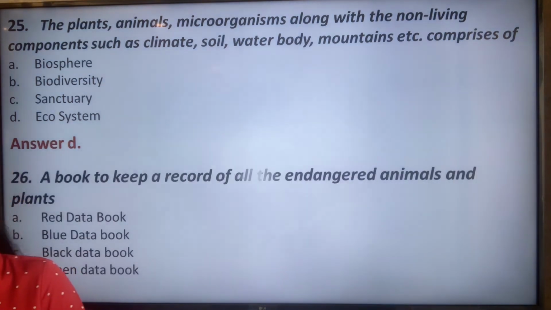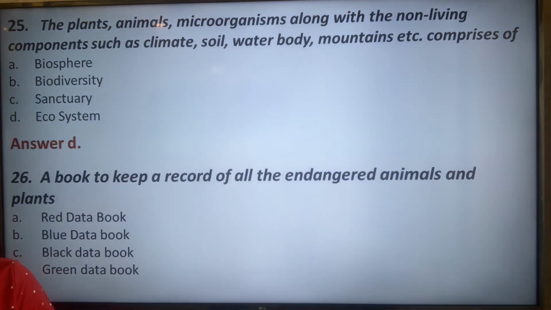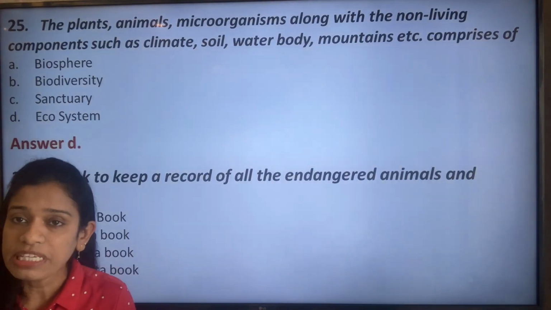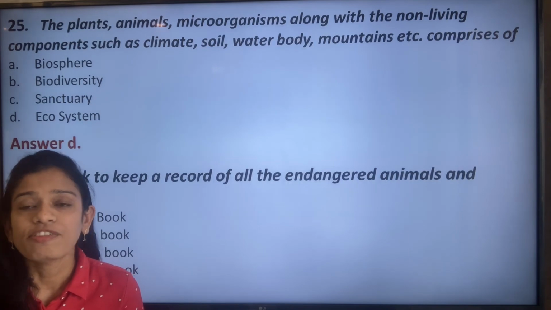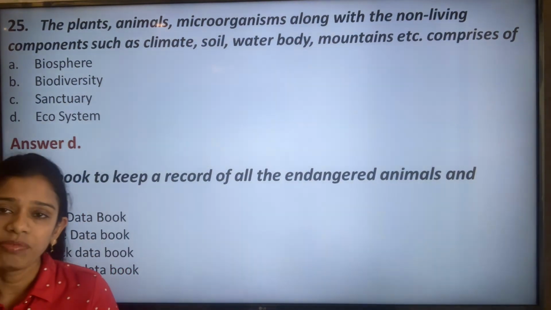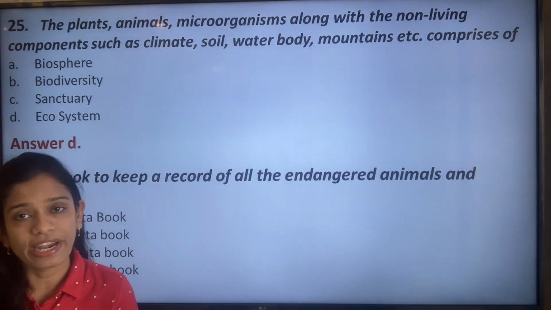So the next question: a book to keep a record of the endangered animals and plants is called the red data book, blue data book, black data book, or green data book. If you have seen the question, you immediately know the answer. It is not for the endemic species, but for the endangered animals and plants, it is the red data book.